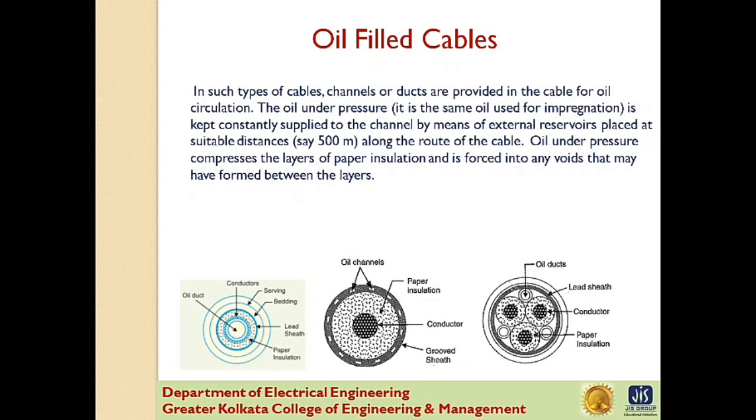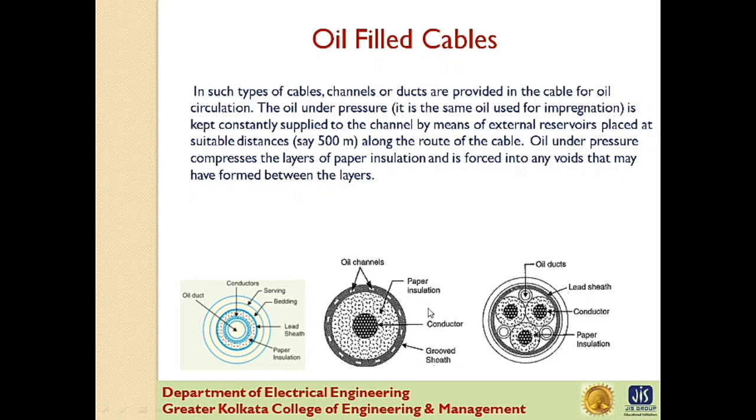Now, in this picture, you can see that the oil channel is formed at the center by stranding the conductor wire around a hollow cylindrical steel spiral tape. The oil under pressure is supplied to the channel by means of external reservoirs. As the channel is made of spiral steel tape, it allows the oil to percolate between copper strands and to the wrapped insulation. The oil pressure compresses the layers of paper insulation and prevents the possibility of void formation.